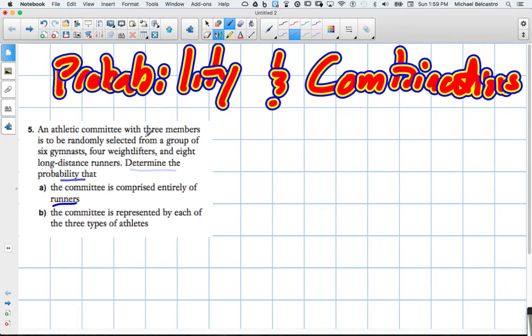They said there's 3 members. So in other words, there's 3 positions. Position 1, we'll call it position 2, and position 3. Okay.